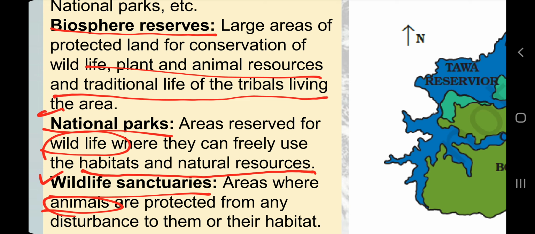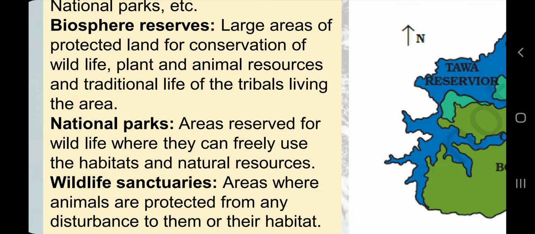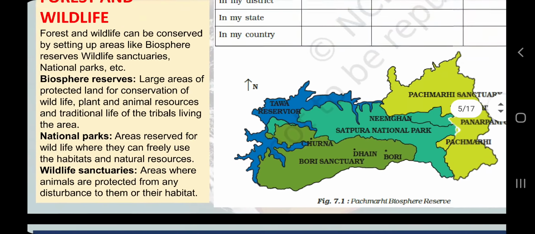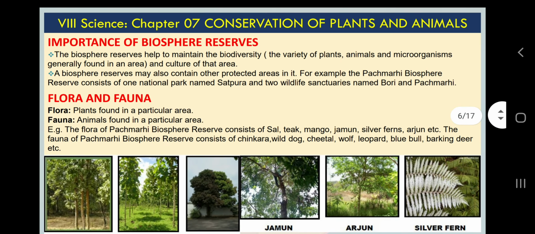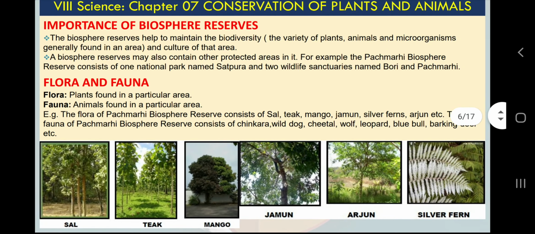And if you are in Gujarat, I am sure you have heard about Gir, in the nearby area of Junagadh in Gujarat. Gir is famous for the Asian lion. So when you search, you will learn very interesting facts, and that will be very engaging for you. You can plan your visit there, and many of you have already visited. Next slide, importance of biosphere reserve.